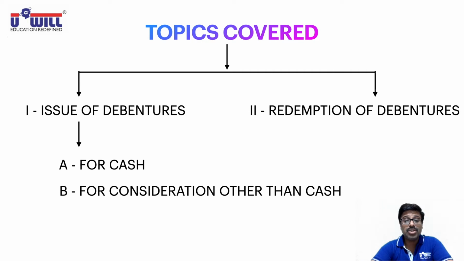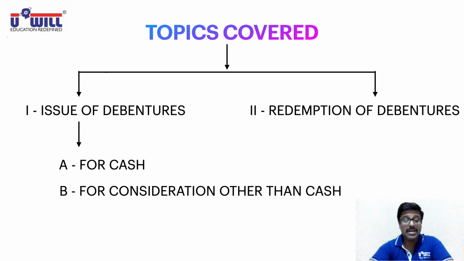Now, what do you mean by issue of debentures for cash? For cash means for cash. You get cash. Basically, you get the money in your bank account. You issue the debentures, you get money. And for consideration other than cash, we studied in shares also. You issue the debentures, but you don't get money, cash. Now, if you don't get cash, then what do you get? You get assets. Or if you take over the entire business, then you get assets and liabilities.